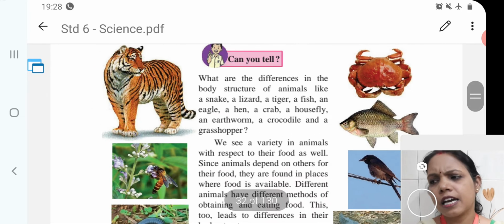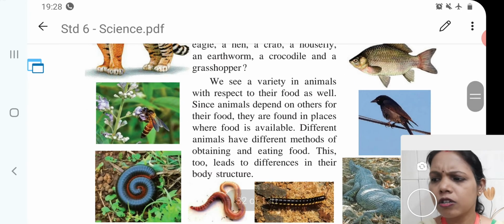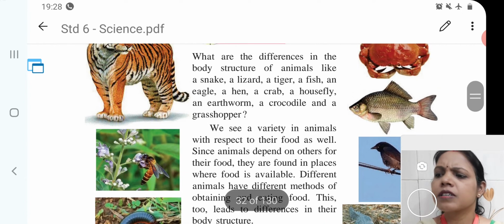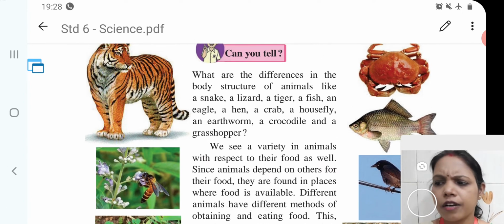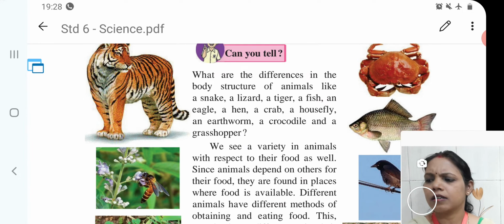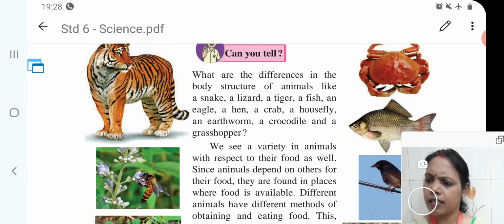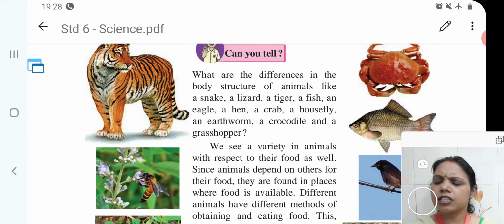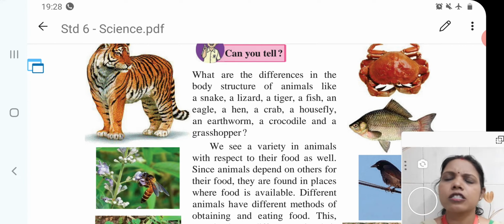We see a variety in animals with respect to their food as well, since animals depend on others for their food. They are found in places where food is available. Different animals have different methods of obtaining and eating food. This too leads to differences in their body structure.